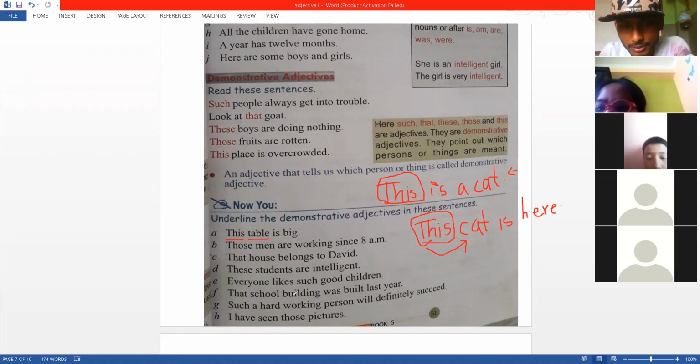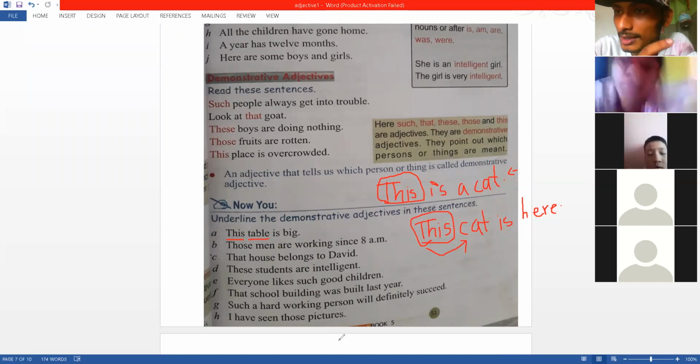Okay. So this is that school, such a hardworking person, those pictures. In all of them, they are talking about some nouns. So you always need to figure out what they are talking about. Are they talking about something, or are they doing some work by themselves? If they are doing the work themselves, they are nouns or pronouns, right?